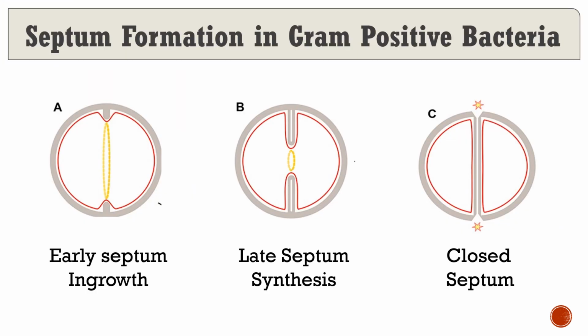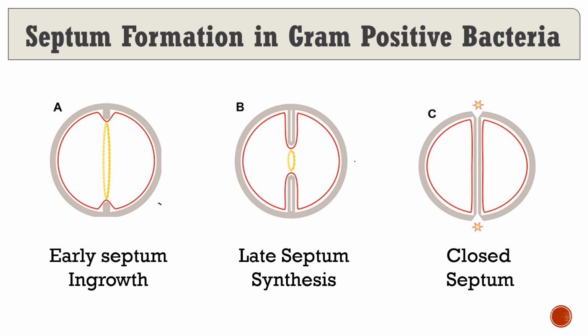Now, earlier we saw that septum formation is very important during the separation of cells after binary fission or division. In gram-positive bacteria and in gram-negative bacteria, there is a difference in the formation of the septum. So first we will see how the septum is formed in gram-positive bacteria.